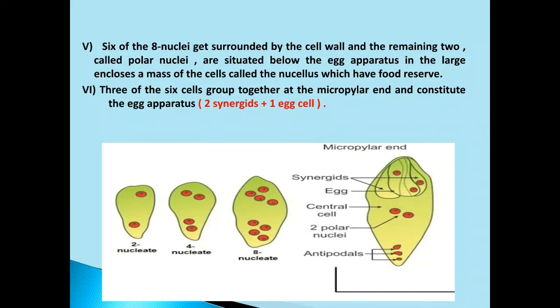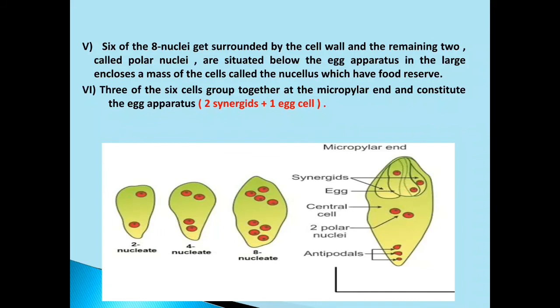So in number 6, we came to know that out of 6 cells, 3 cells remain together at the micropylar end, and these consist of 1 egg cell and 2 synergids. Can you see? Okay, clear? So here we came to know that through nuclear division, the 2 nucleated embryo sac forms the 4 nucleated embryo sac stage. Then the 4 nucleated stage is transformed into the 8 nucleated embryo sac stage.